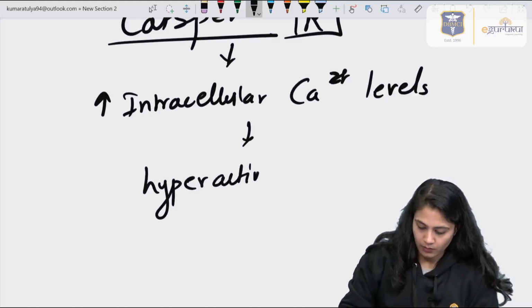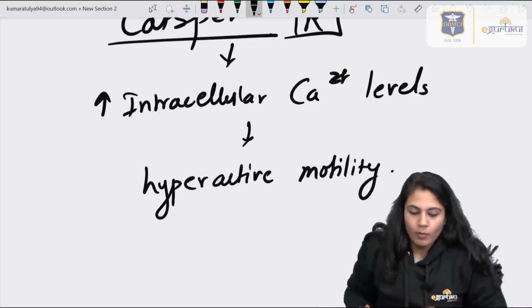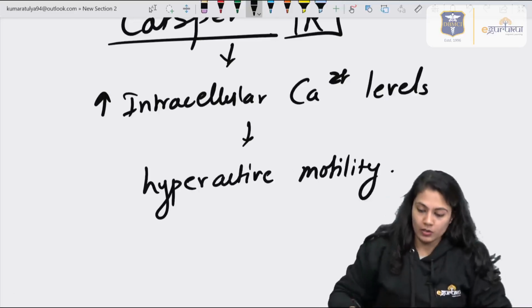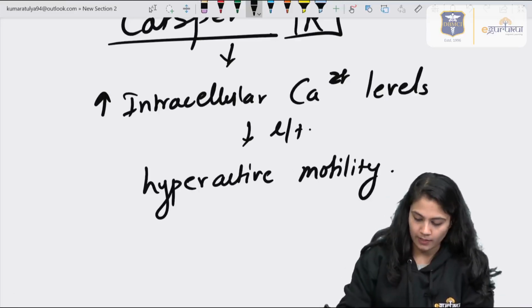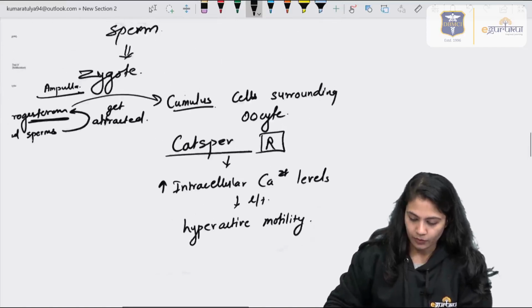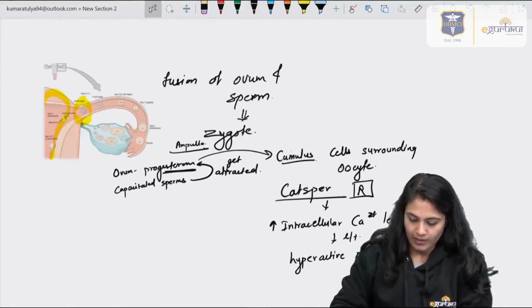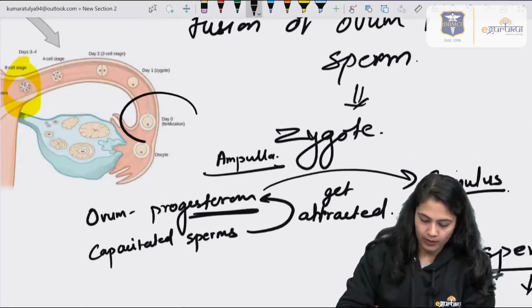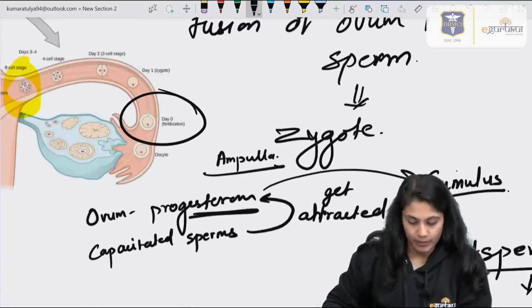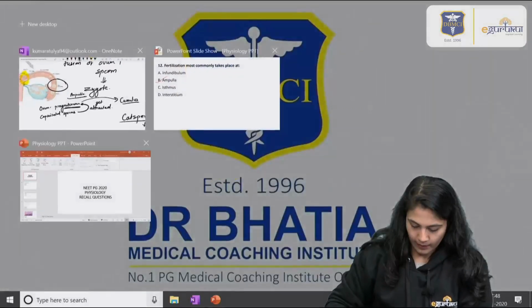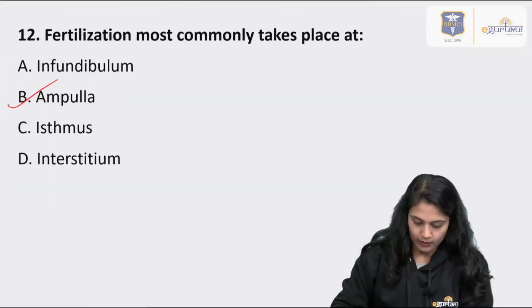So it is giving hyperactive motility, providing the motility functions also. So the increase in calcium levels leads to hyperactive motility. That's how fertilization takes place once the sperm are capacitated. The most common site, as we all know, is the ampulla.